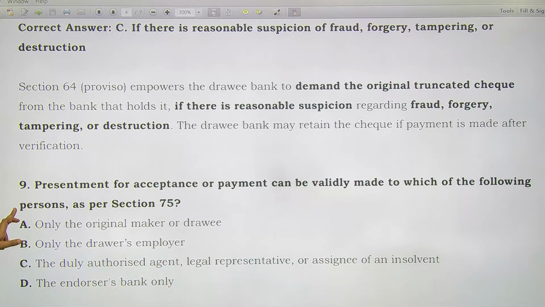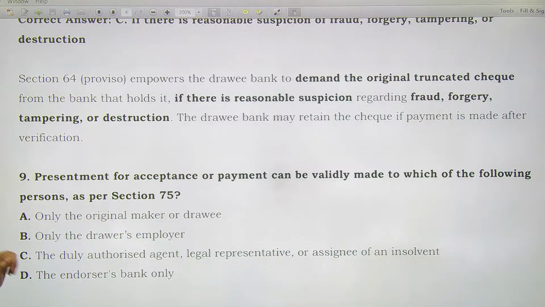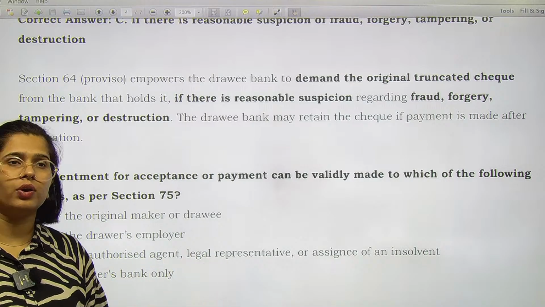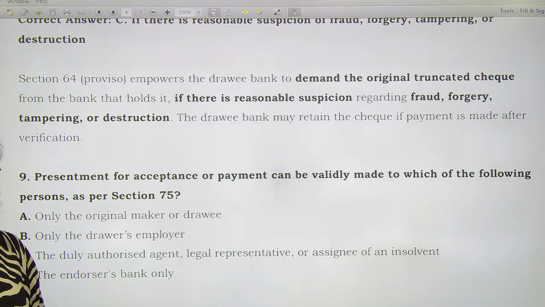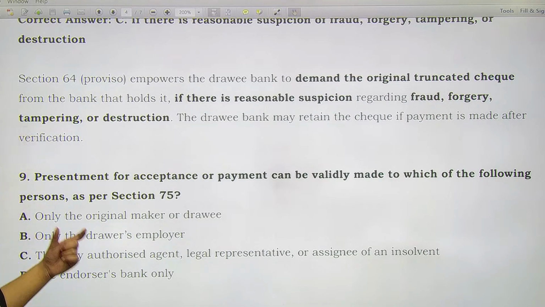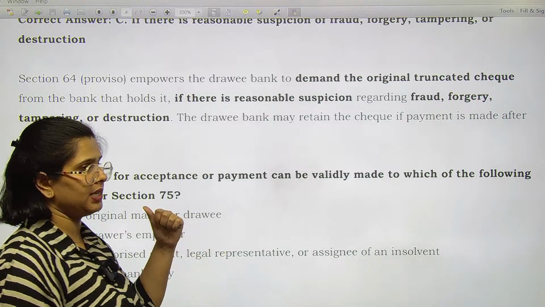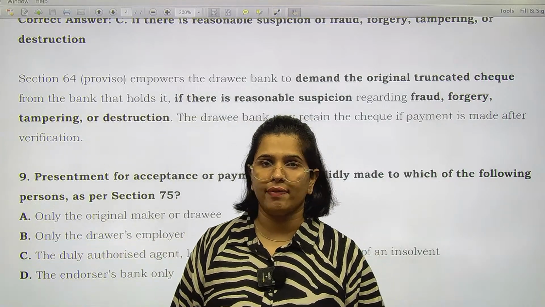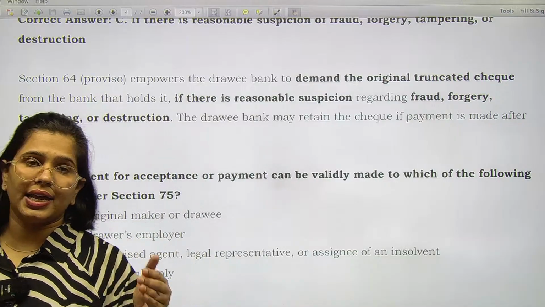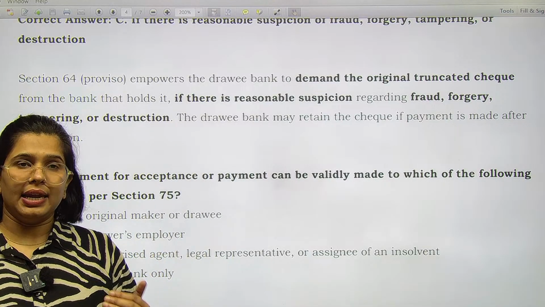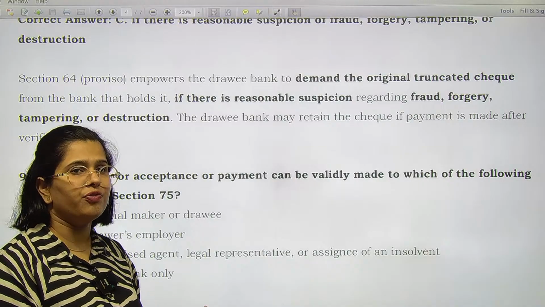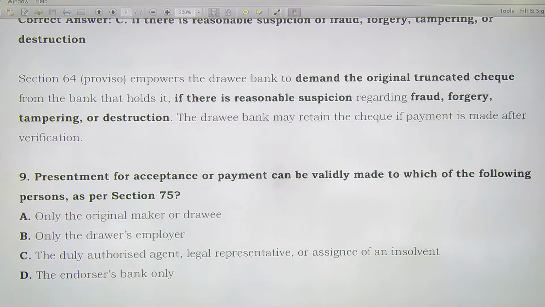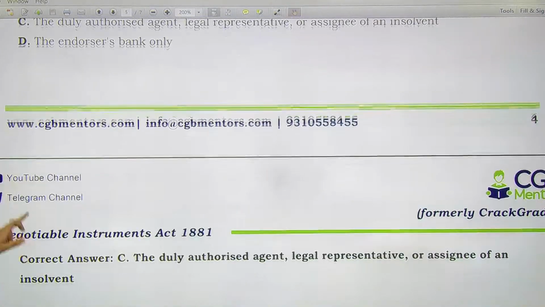Next is, presentment for acceptance or payment can be validly made to which of the following persons? Only to the original maker, drawer's employee, duly authorized agent, legal representative or assignee of an insolvent, endorser's bank only. See, whenever you are presenting for acceptance or payment, it could be made to the authorized agent, legal representative or the assignee of an insolvent. All these three designated people are allowed in case you are presenting a promissory note for acceptance or payment as per section 75 of the Negotiable Instruments Act.